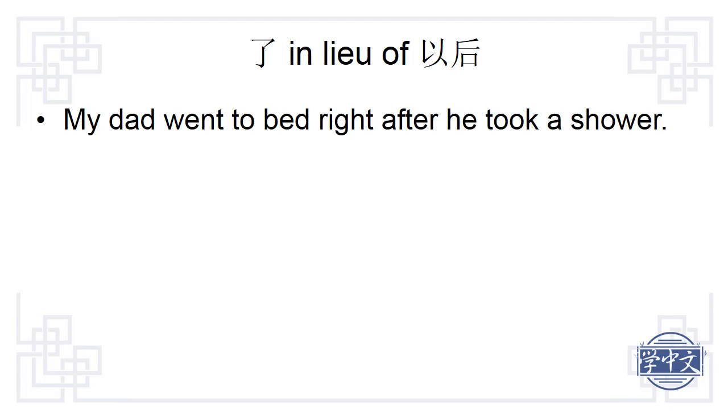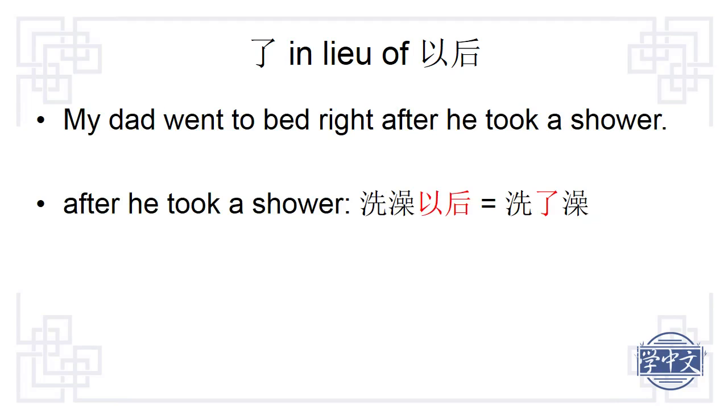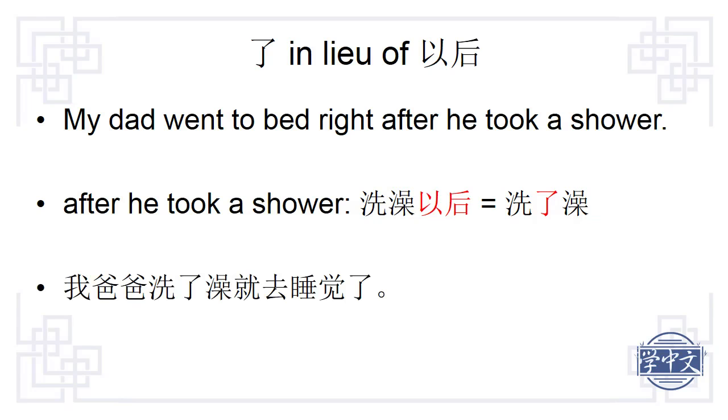My dad went to bed right after he took a shower. After he took a shower is 洗澡以后, and we can also say 洗了澡. 我爸爸洗了澡就去睡觉了. There are two le in this sentence. The one at the end of the sentence, the green one here, shows that the event already took place.